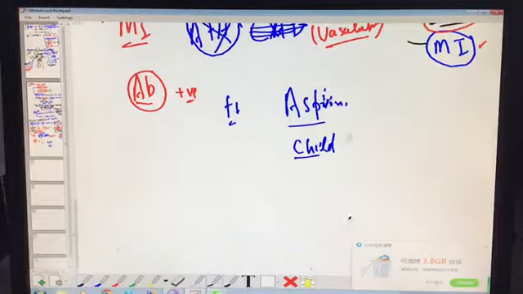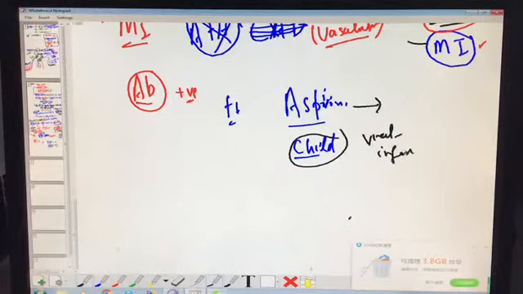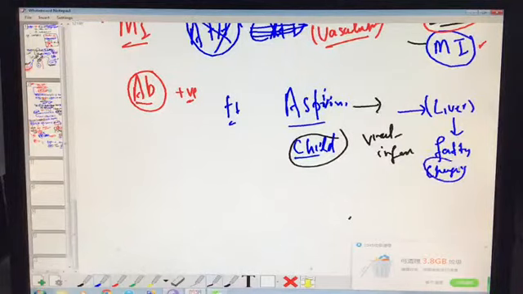Because in a child with a viral infection, if you use aspirin, the liver develops fatty changes. So that's why I don't want to use aspirin in a child.